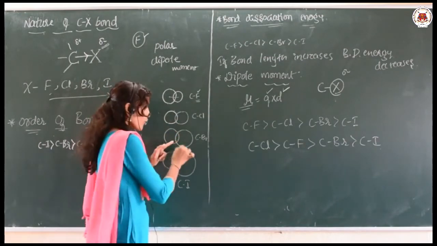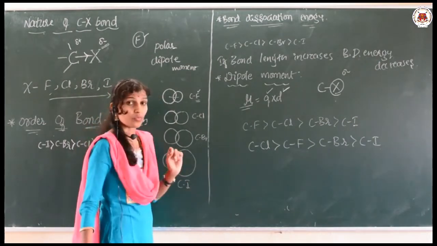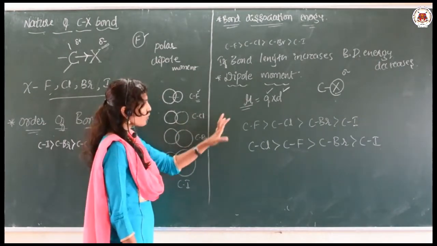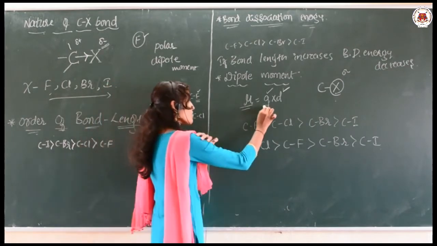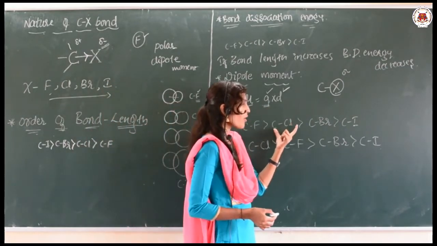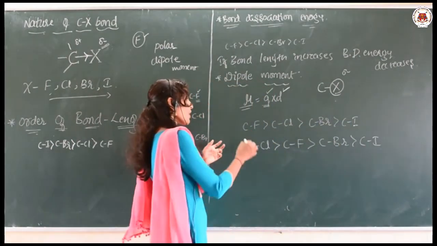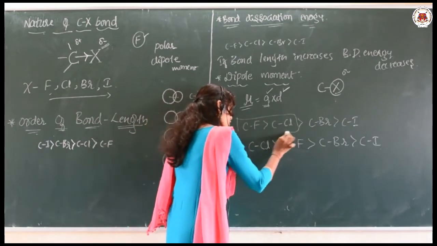Here distance is more, Q is very less. By looking at this, if we consider the charge, our idea is that CF has more dipole moment compared with CCl, CBr, CI, but actually there is an exception in these two cases.